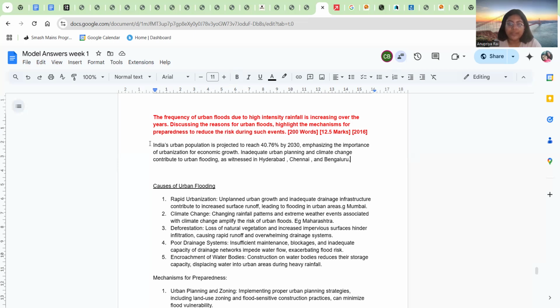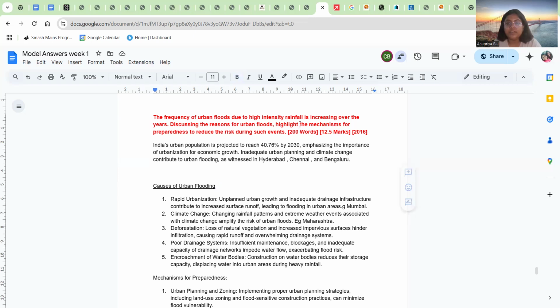So we will be putting this part as the introduction: how urban floods are caused due to high intensity rainfall. And we have to analyze how urbanization is responsible for it. In the introduction part we'll put it. Now the second part is reasons for urban flood. We'll be giving causes for urban floods and reasons, both are the same.